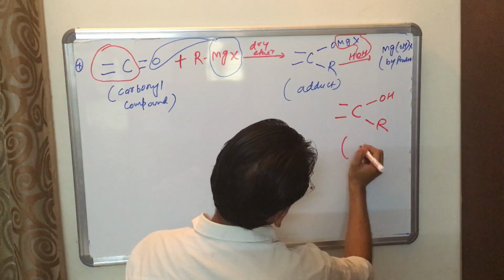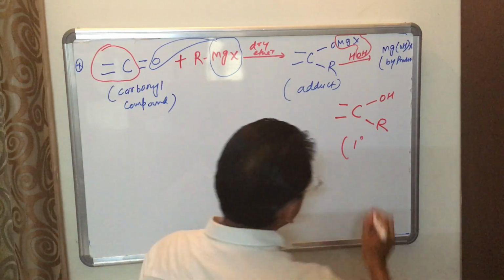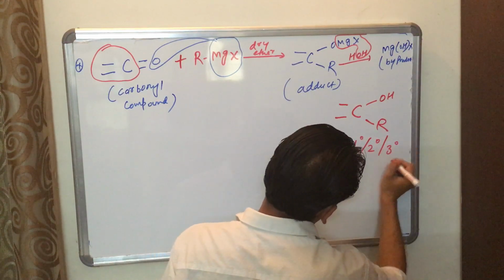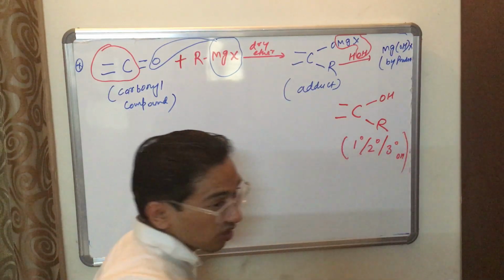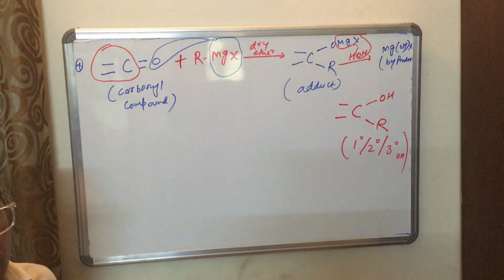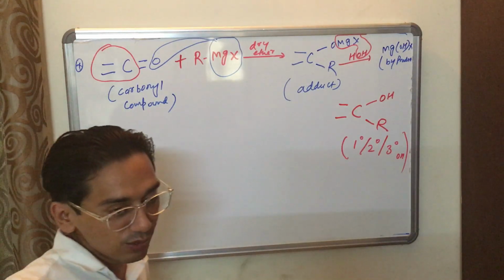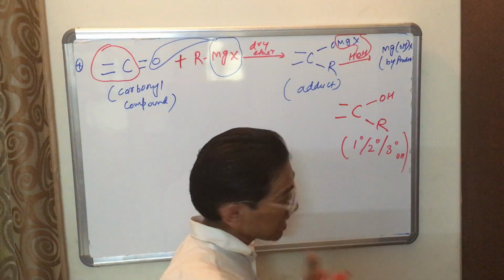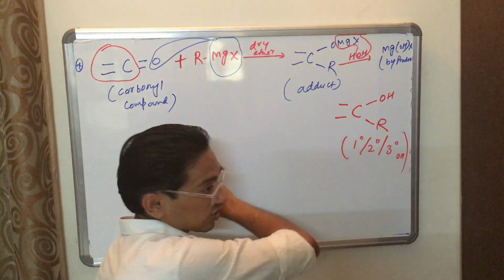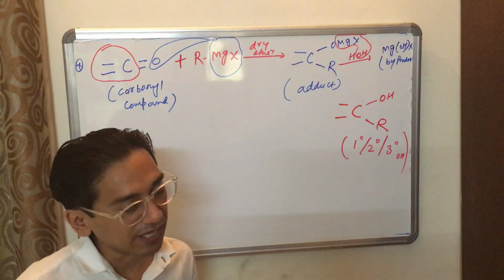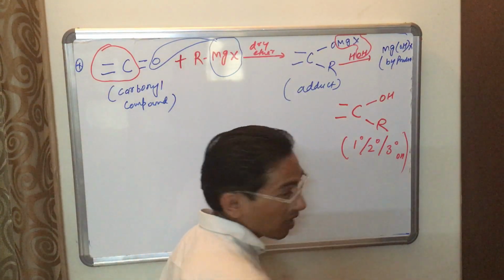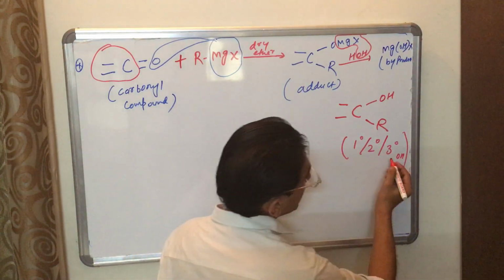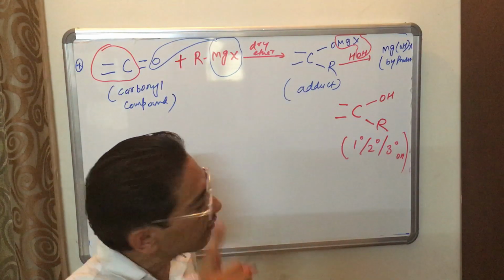So this one is alcohol formation. It may be 1 degree alcohol, it may be 2 degree alcohol, it may be 3 degree alcohol, depending on which carbonyl compound is used. If you use formaldehyde, 1 degree alcohol forms, meaning primary alcohol. If you use other members of aldehyde except formaldehyde, then 2 degree alcohol forms, meaning secondary alcohol. If you use ketone, then 3 degree alcohol forms, meaning tertiary alcohol.